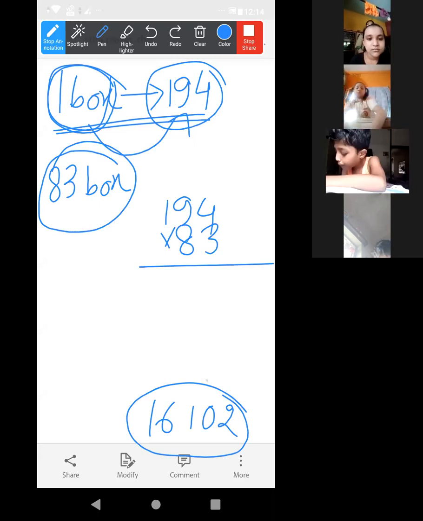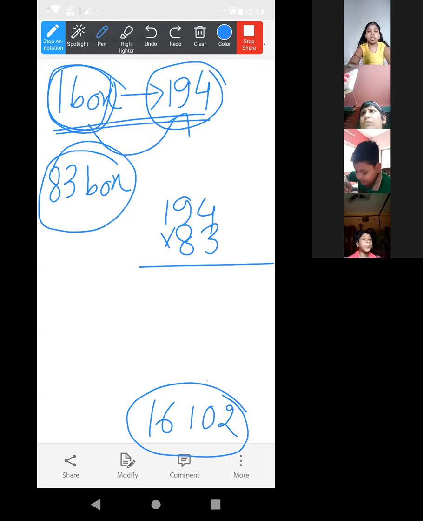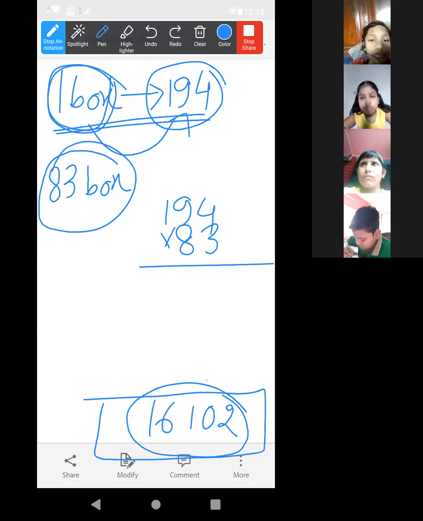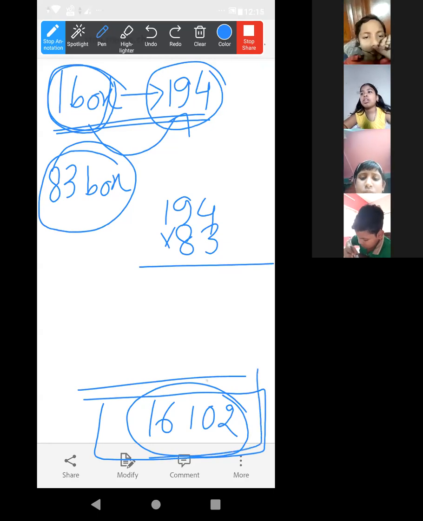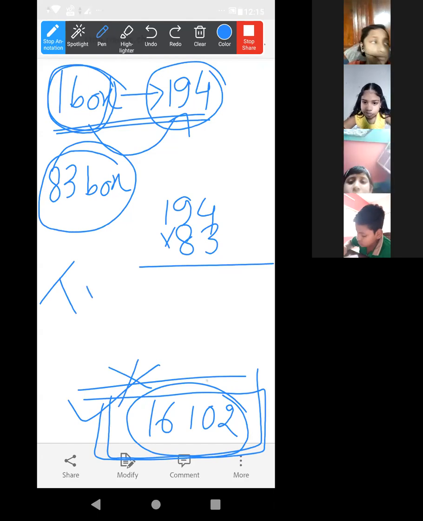Now it is clear. Just multiply this and check whether the answer is coming the same or not. If the answer matches, then it is true. If not matching, then it is false. Understood?